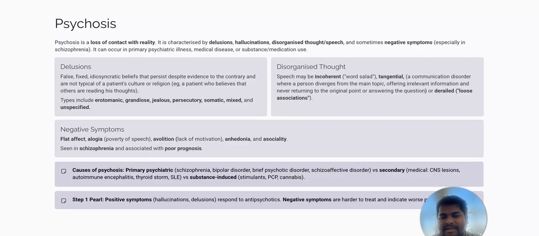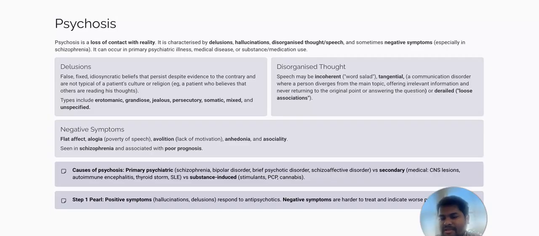Now, disorganized thought means that in this condition, the person will have disorganized thought. Okay, and how do we know that he has disorganized thought? Because his speech may be incoherent. He may have word salad. Similarly, his speech may be tangential. Tangential speech is a type of communication disorder in which a person diverges from the main topic, often giving irrelevant information and never returning to the original point or answering the question.